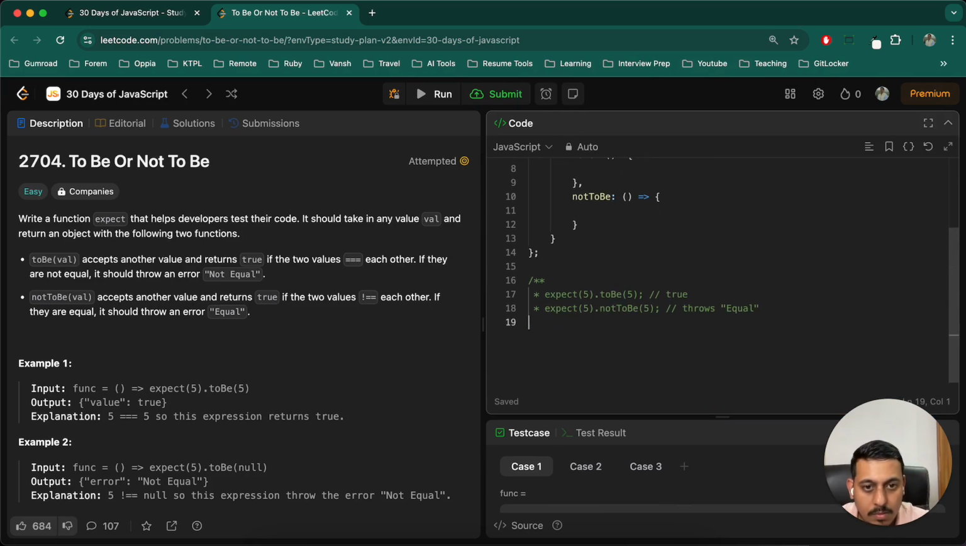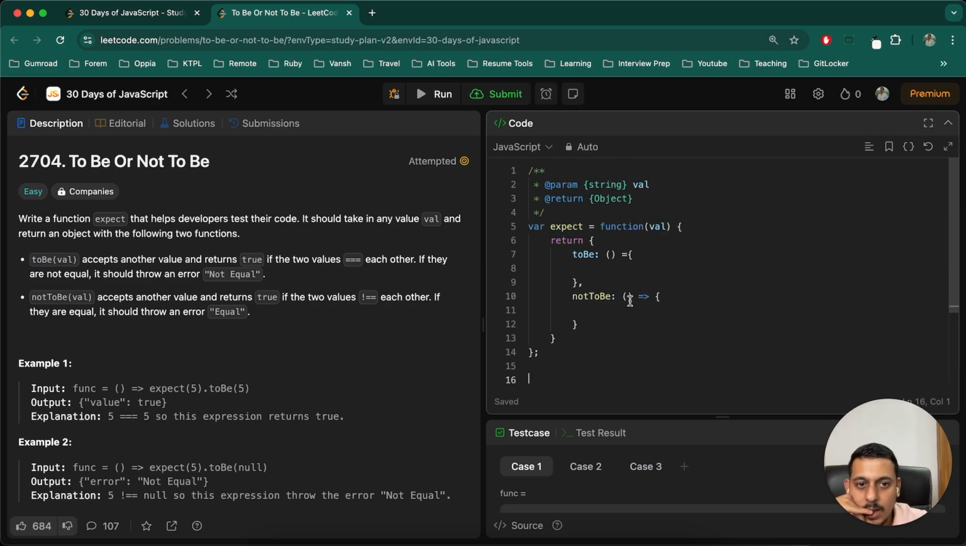Okay, they do have commented code also, so we'll use that for testing. Now for toBe, which accepts another value, I'll write that as number. I think this will also accept that, so let's use number. It returns true if the values are equal, and if they're not equal, it should throw.